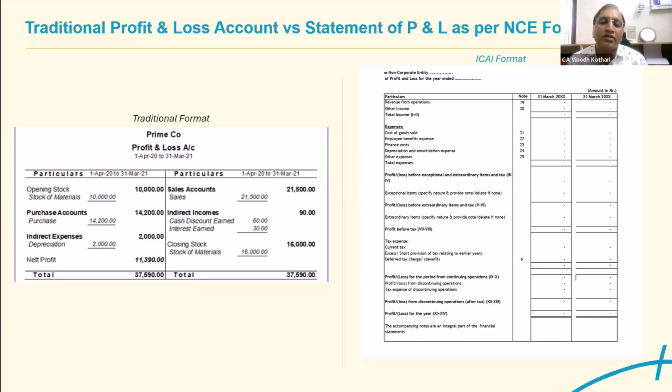If you want to calculate the gross profit, no separate option is given in this financial statement. Separately you have to calculate it based on the GP formula. And again, for the non-corporate entities, they have included exceptional items, extraordinary items, and the current tax provisions. So all these provisions are also included separately to match with the company law format.